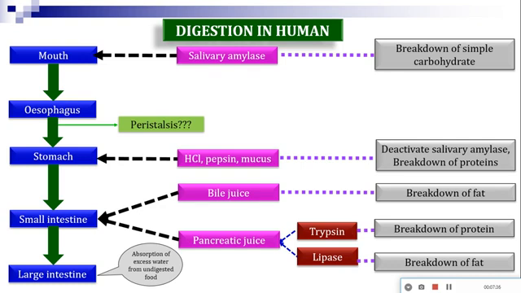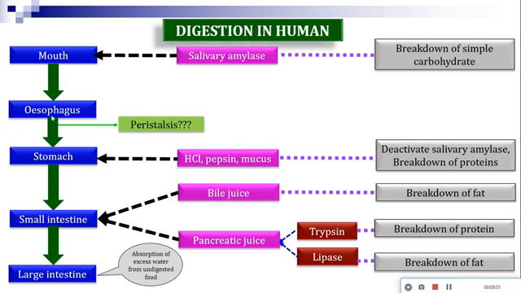Okay, now that partially digested food goes to the next part of the digestive system, that is the esophagus. Here you mind one thing, the partially digested food which comes from the mouth to the esophagus is known as chyme. Somewhere you may get the word chyme. Chyme means the partially digested food.